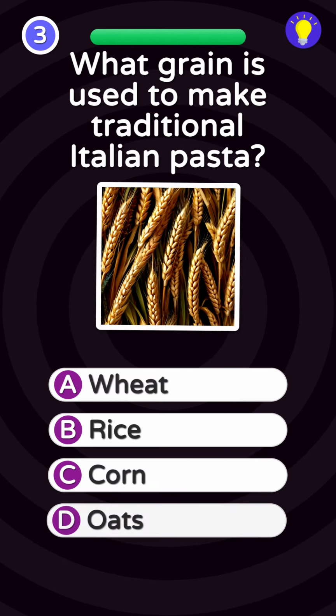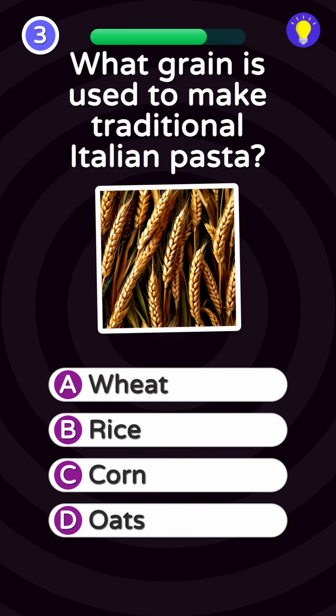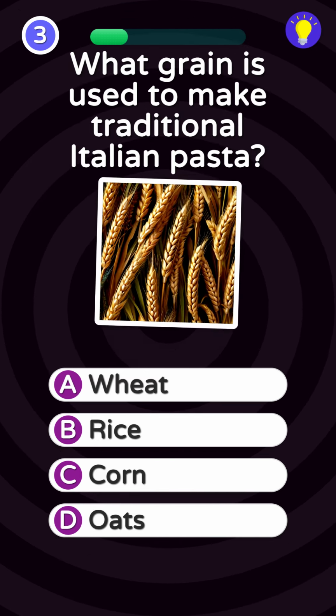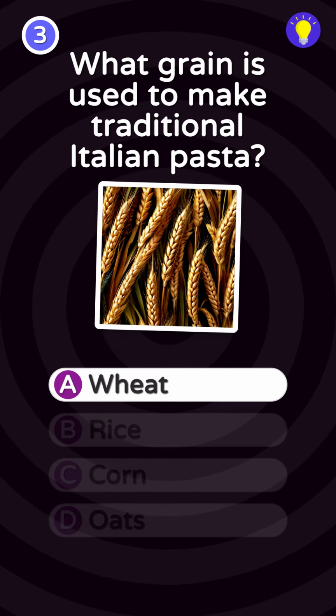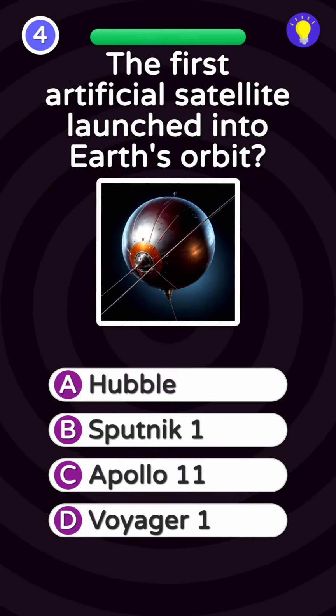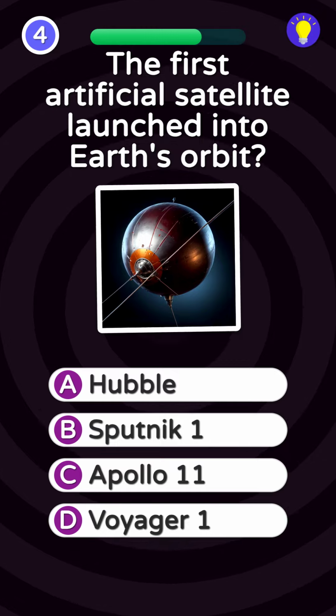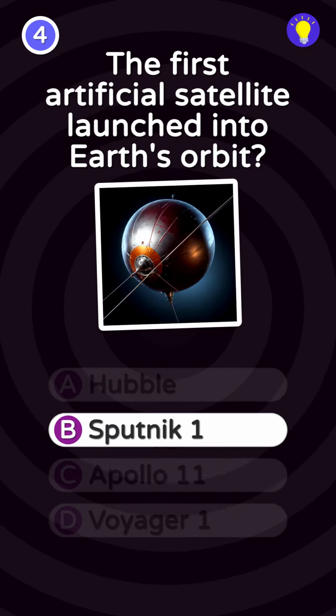What is the primary grain used to make traditional Italian pasta? Pasta is primarily made from wheat. What was the name of the first artificial satellite launched into Earth's orbit? Sputnik 1 was the first satellite.